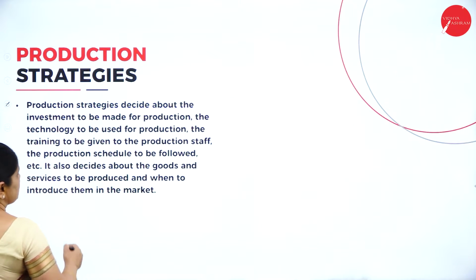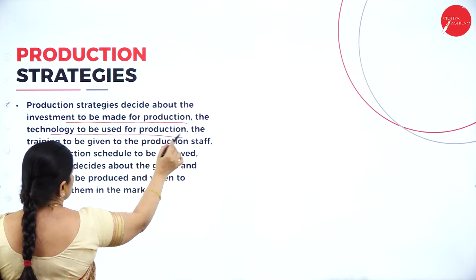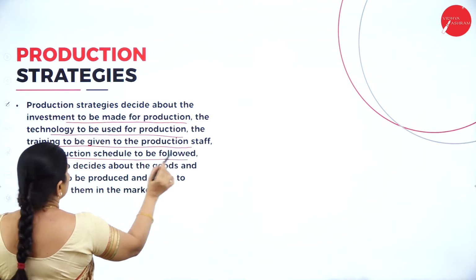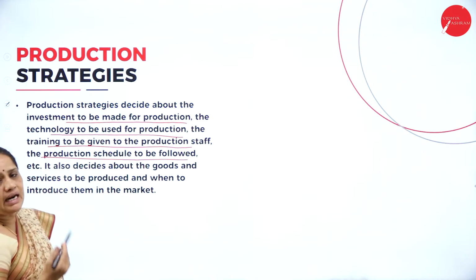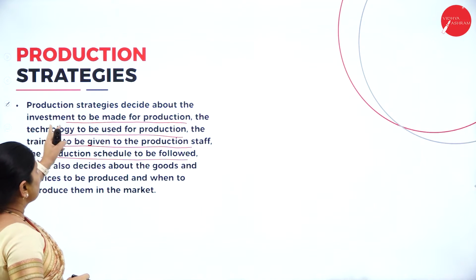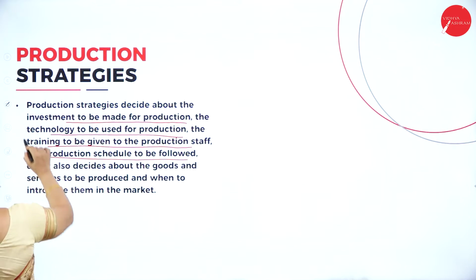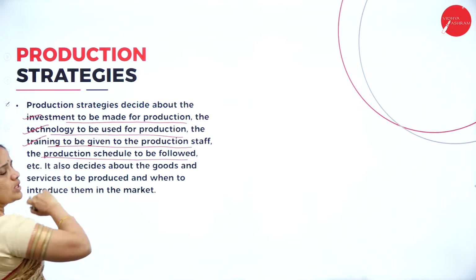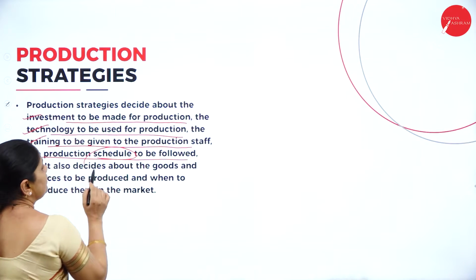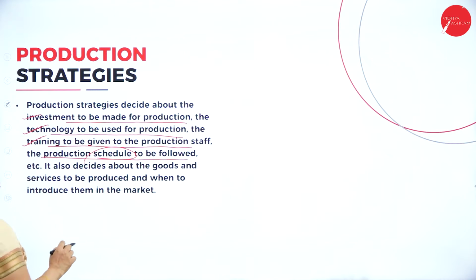Then, production strategies decide about the investment to be made for the production, the technology to be used for the production, the training to be given for the production staff, the production schedule to be followed, etc. So, when we are deciding about the production strategies, there are certain things to be kept in mind. First one is the investment to be made. What is the investment to be made for the production? Second one is the technology. Third one, what is the kind of training to be given for the production staff? And lastly, the production schedule to be followed. So, based on all this, we have to finalize the production technology strategy.